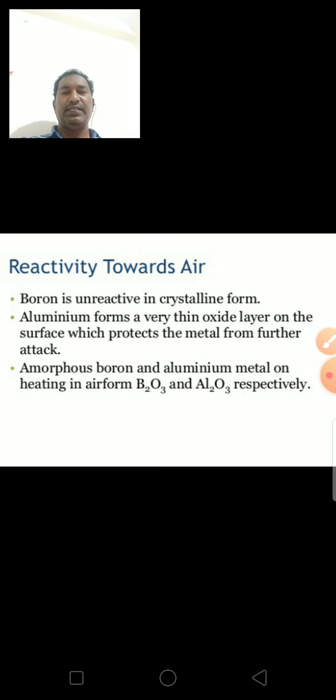So next, the physical property is melting and boiling point.